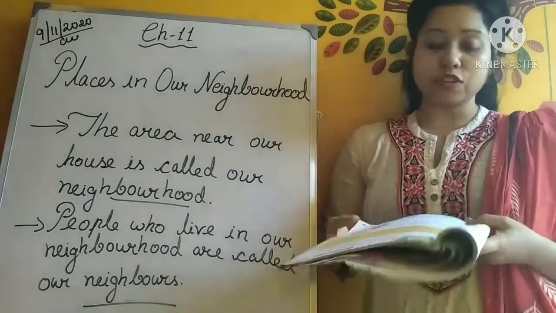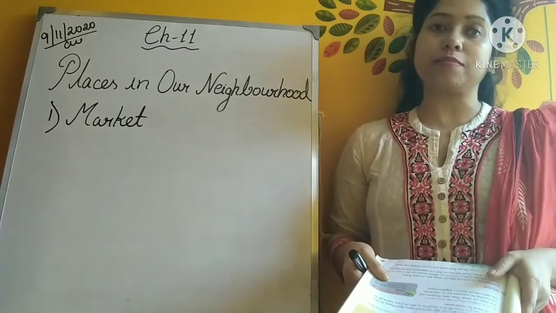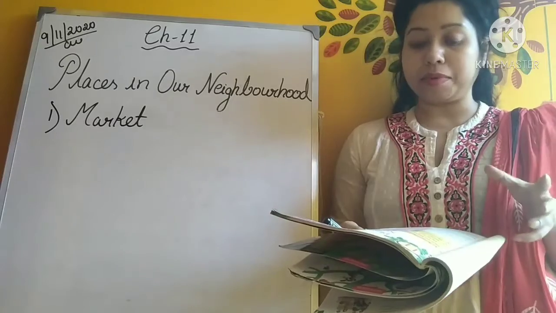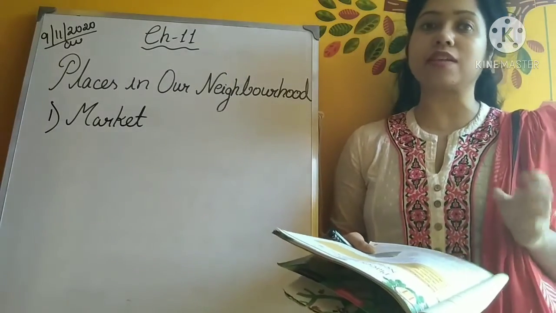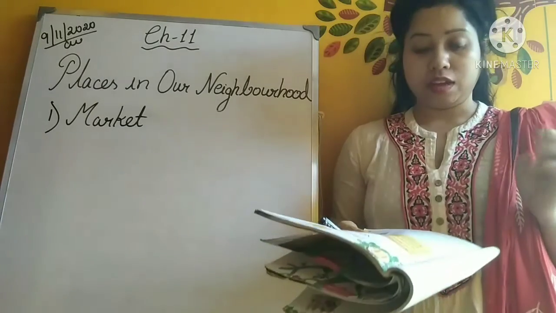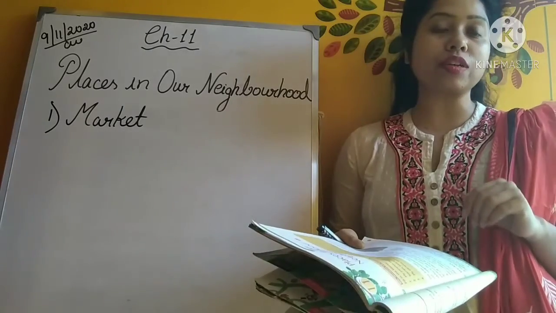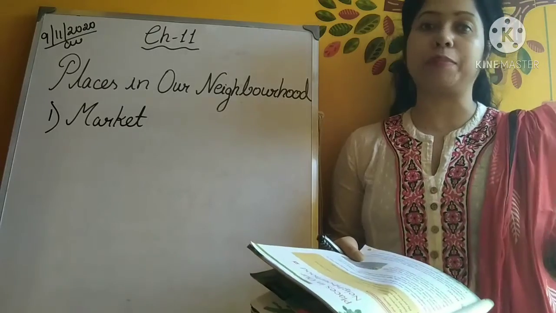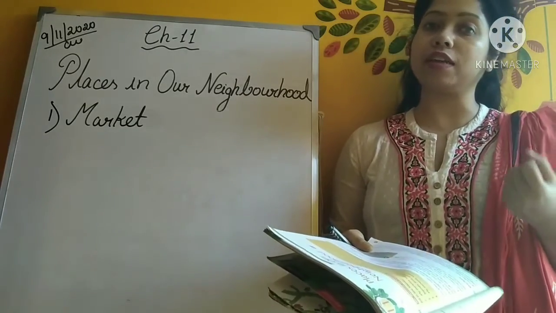The first one is the market. So what is a market? A market has many shops that sell many different things. Every neighborhood needs a marketplace where people can get the things of daily use, that means the things that we use on a daily basis. We are going to study about some of the shops which we can easily find in our neighborhood markets.